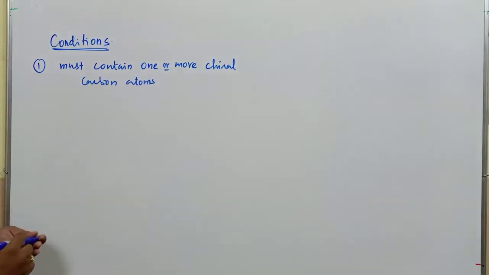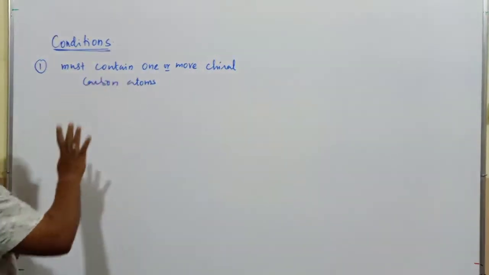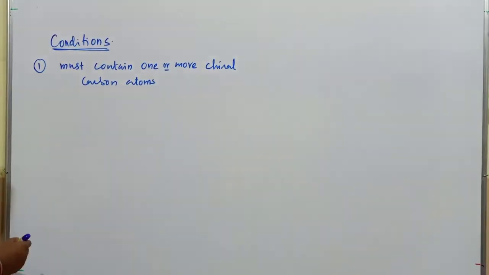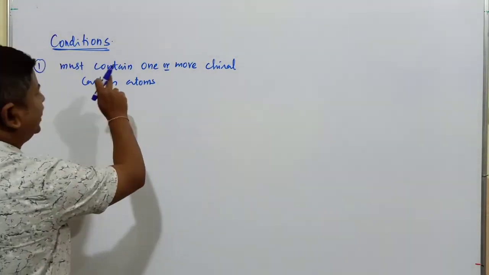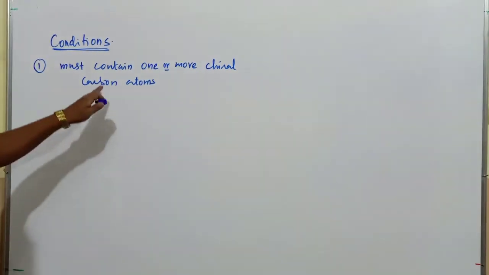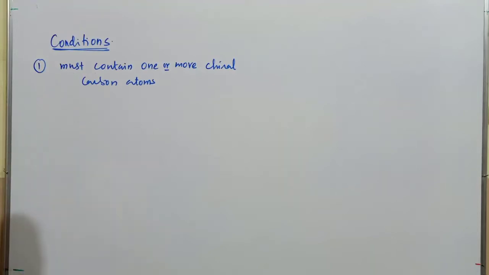It does not mean that any compound containing a chiral carbon atom is said to exhibit optical isomerism. That is an absolutely incorrect statement. If the molecule contains one or more chiral carbon atoms, it may exhibit optical isomerism, but that alone is not sufficient.